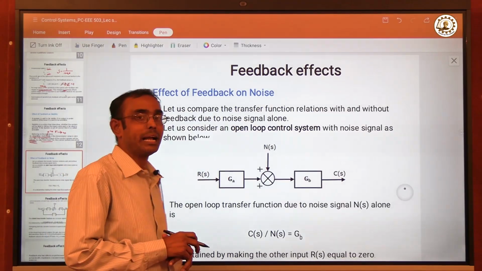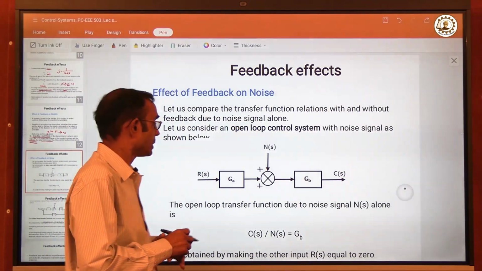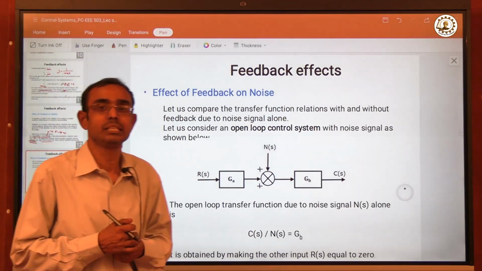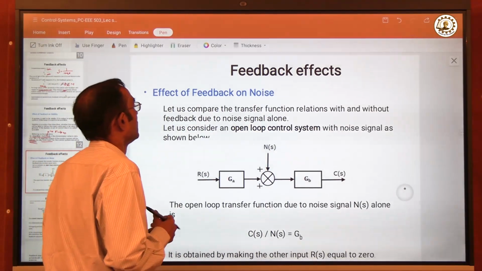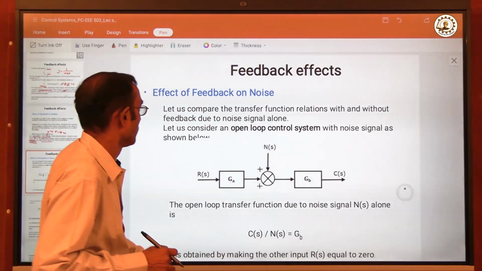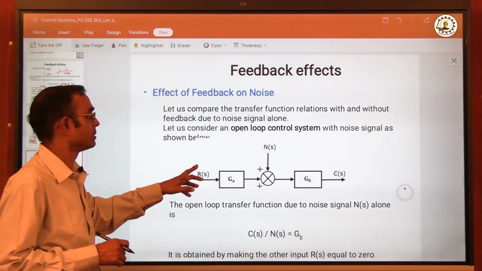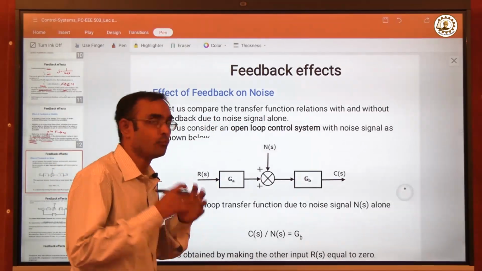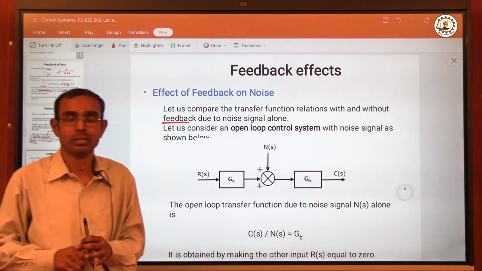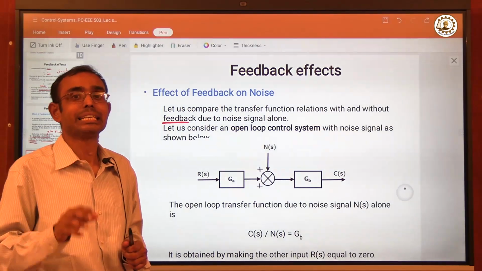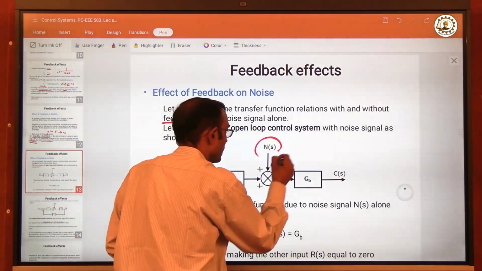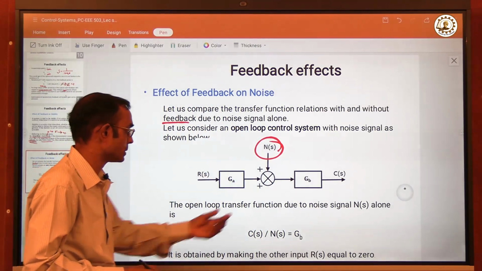Now, effect of feedback on noise. What are the different external signals? One of the important external signals is noise, which may impact the working of the closed loop control system. Now, let us compare the transfer function relation with and without feedback due to noise signals alone. Let us have a noise as a permanent input. So this is the noise as the permanent input to the signal.